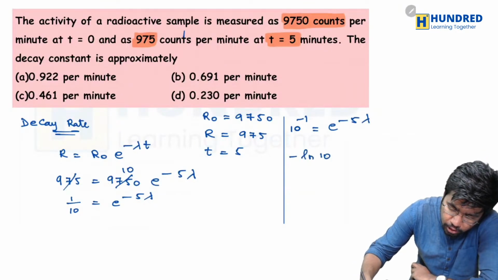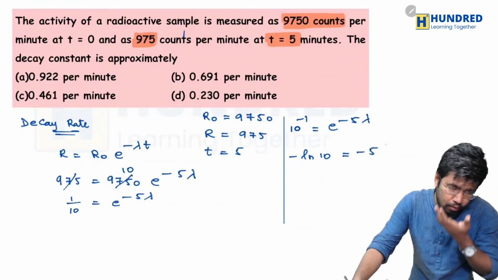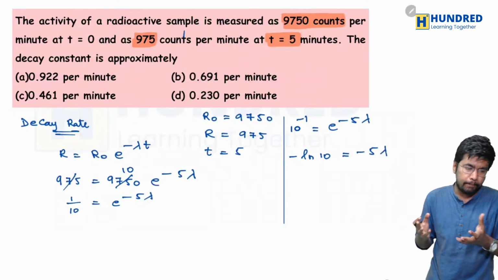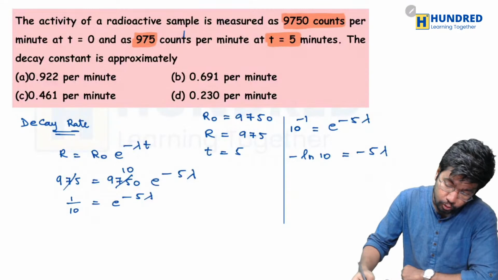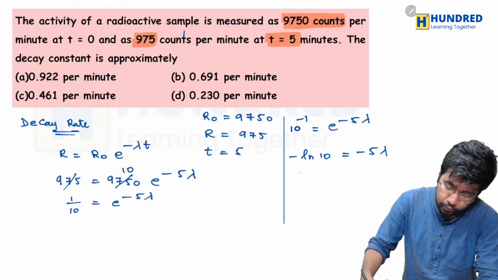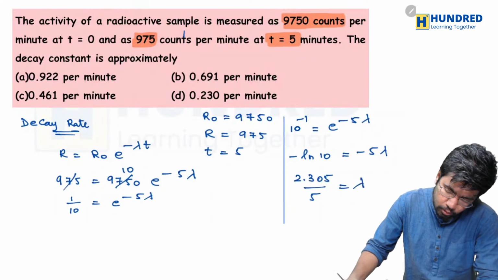Minus natural log of 10 should be equal to minus 5 lambda. We have to find the value of lambda, so natural log of 10 is 2.305, divided by 5 should be equal to lambda.